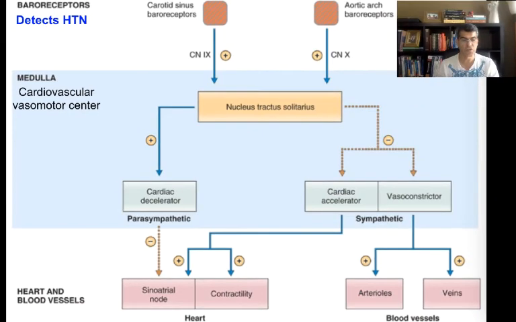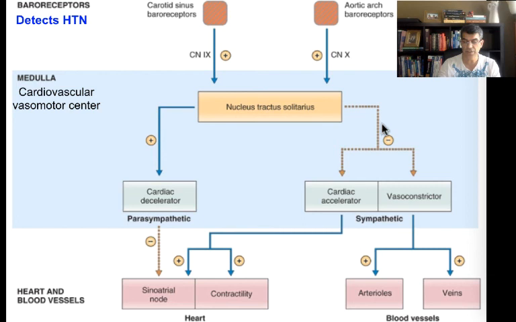I put this picture also, which shows pretty much the same thing. This slide shows if you have hypertension, what's going to happen. The cranial nerve 9 or cranial nerve 10 is going to send information to nucleus solitarius. Nucleus solitarius can go to the parasympathetic and tell the parasympathetic, I want you to work more. Parasympathetic is going to slow down your heart rate.